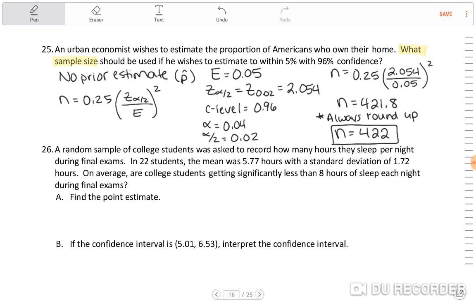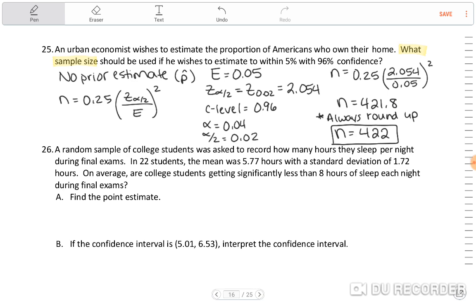My margin of error needs to be 0.05. Because we can't have a 0.2 person, you have to round up to the next one, because we're looking for the very smallest sample size we can have to get this estimate within 5%. Okay, so you have to round this up. This is the only thing, though, that we're going to round up like this. We don't do this on anything else.